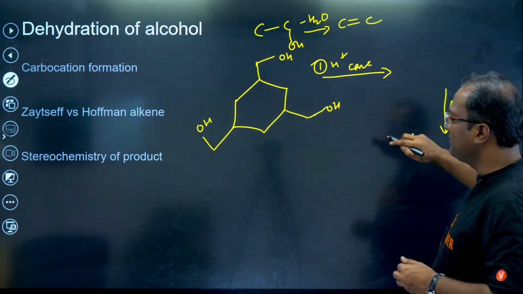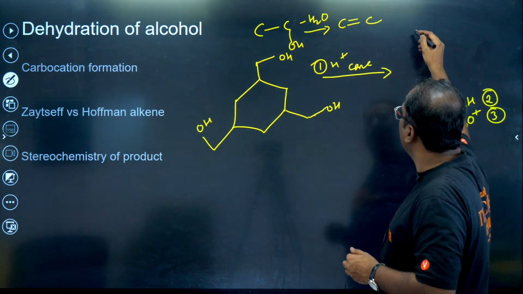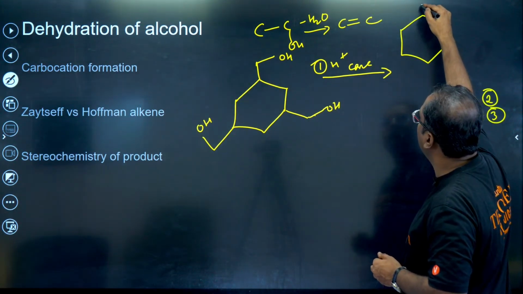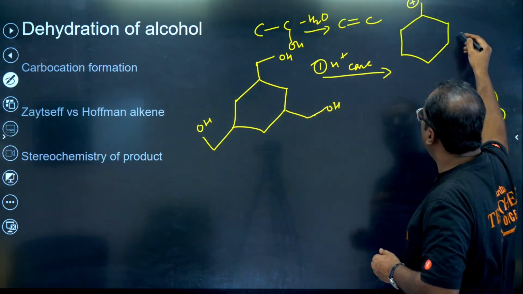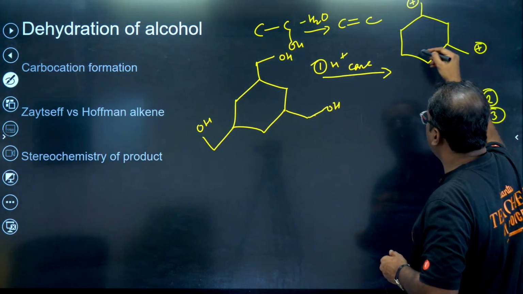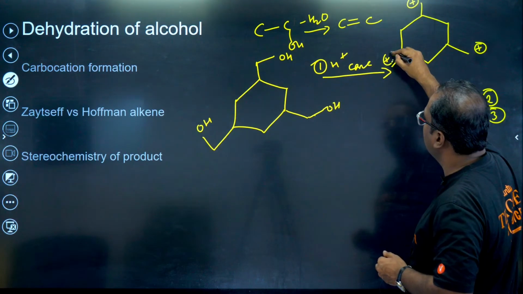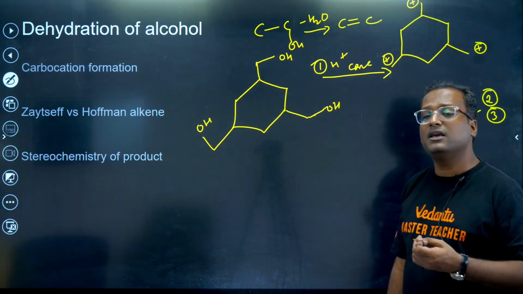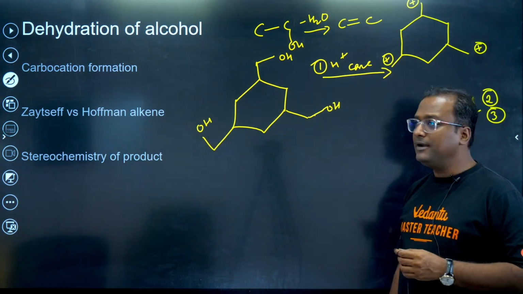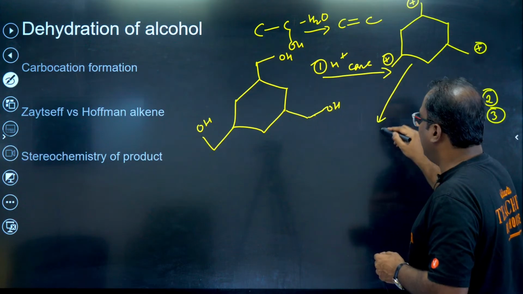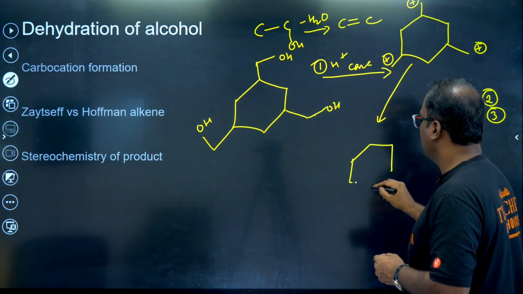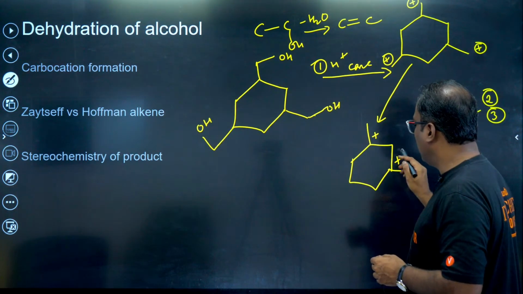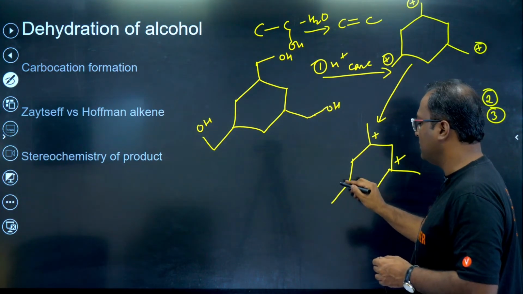So first step is fairly simple, right? What happens in the first step? In the first step we make carbocation. One by one we make carbocation, but in the interest of time I am making all three together. Then what happens to these carbocations? They can rearrange if they want to, right? So these carbocations then enter the ring. One by one each carbocation will enter the ring, not together.